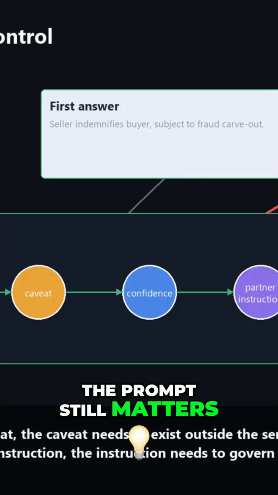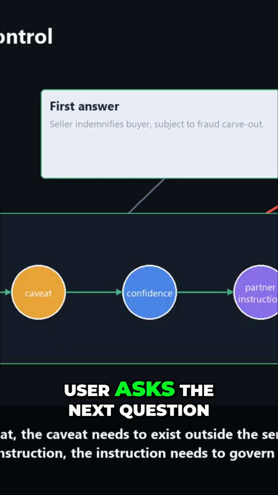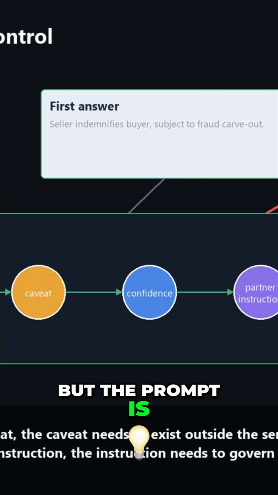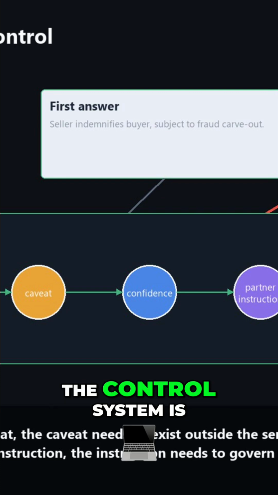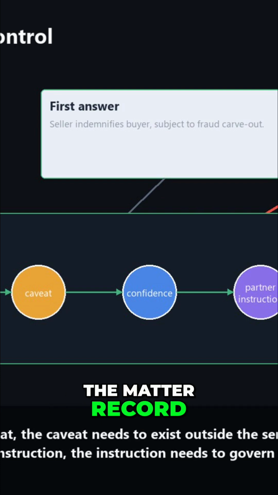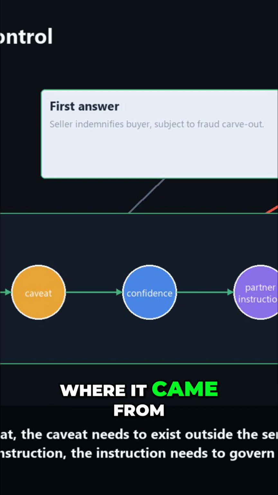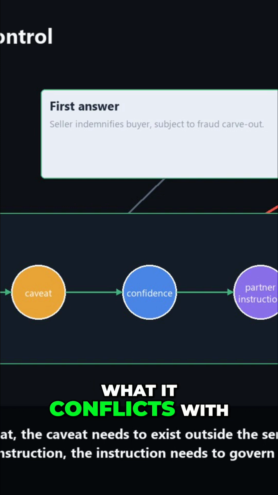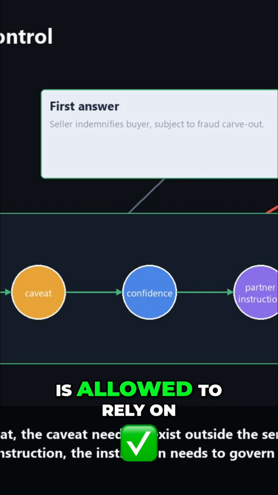The prompt still matters. It is where the user asks the next question. But the prompt is not the control system. The control system is the matter record. What was extracted, where it came from, who reviewed it, what it conflicts with, and what later work is allowed to rely on.